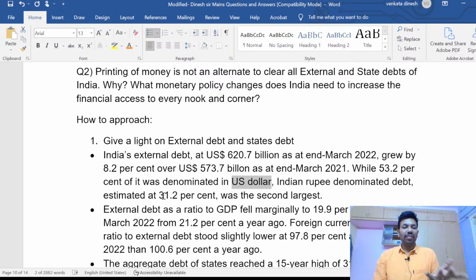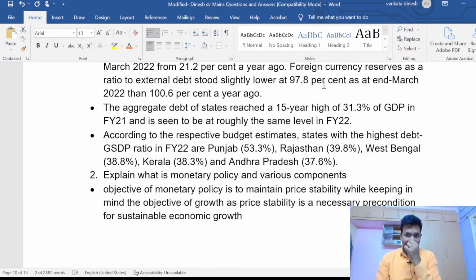That is very, very important. Along with that, sorry, it has decreased. I forgot. Foreign currency reserves as a ratio to external debt stood slightly lower at 97.8% as in March.